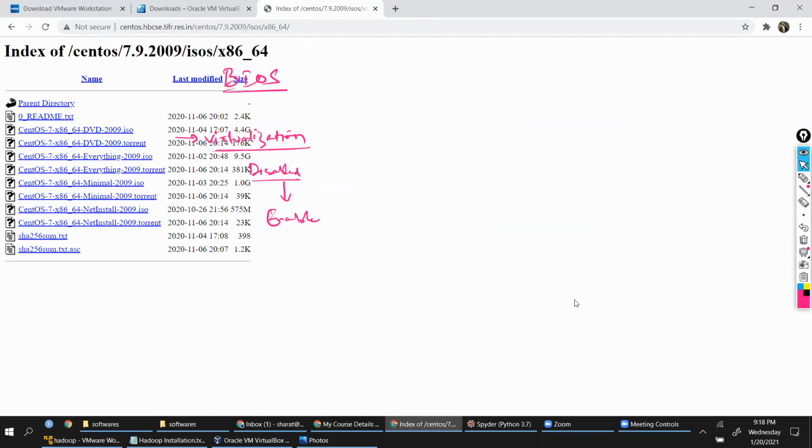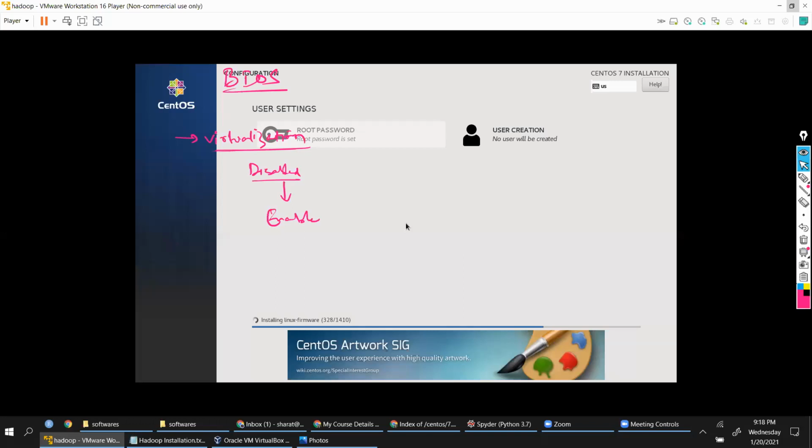Okay, right. Let me keep this screen. So it will go through certain basic checks and then it is going to come to this page. Now here, guys, focus again, very important. In Windows, we have a super admin user. Similarly, in Linux also, we have an admin user, which is known as root.